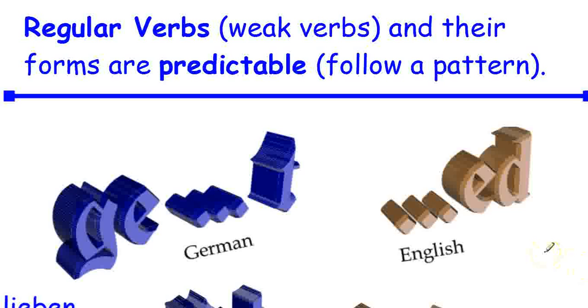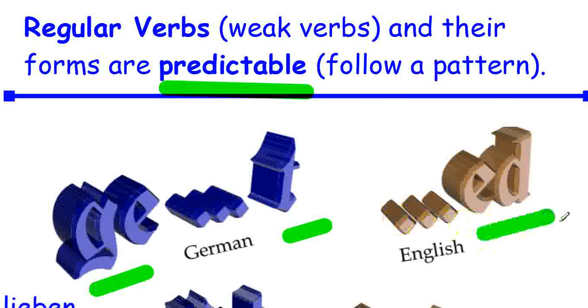To think about this with regards to English, these regular verbs are predictable, right? They're going to follow a pattern. And so in English, we would say things like, we talk to each other becomes we talked to each other. So do you get it? This ge form, in a sense, is kind of like our ed for our past tense.